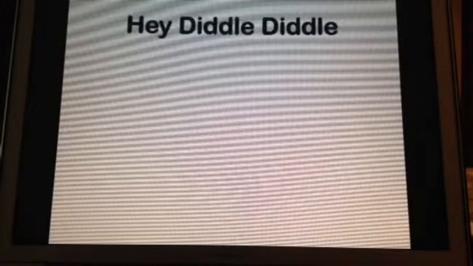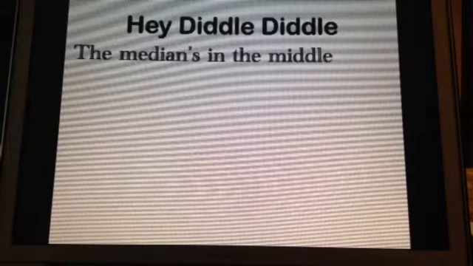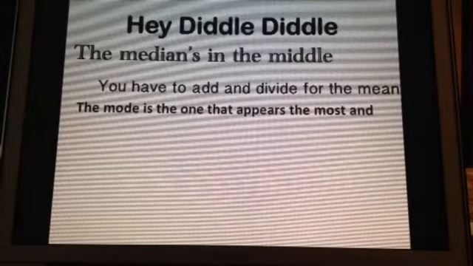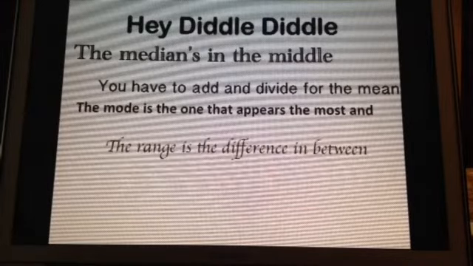Shall we repeat our rhyme? Hey diddle diddle, the median's in the middle. You have to add and divide for the mean. The mode is the one that appears the most, and the range is the difference in between.